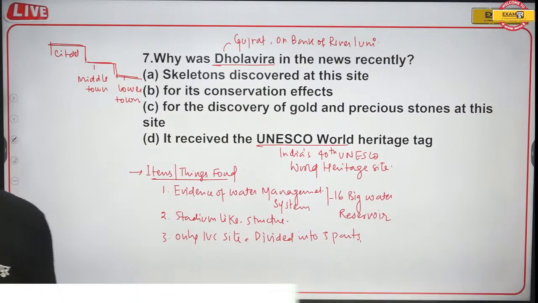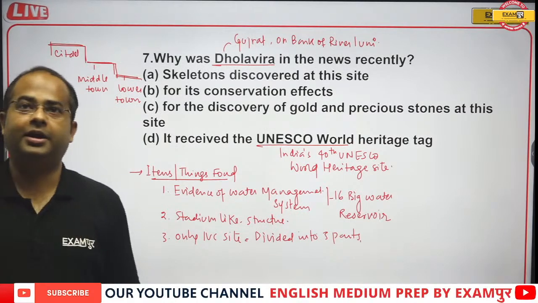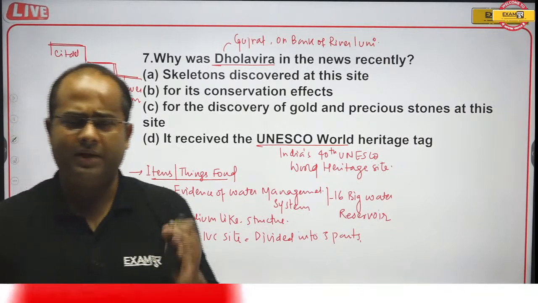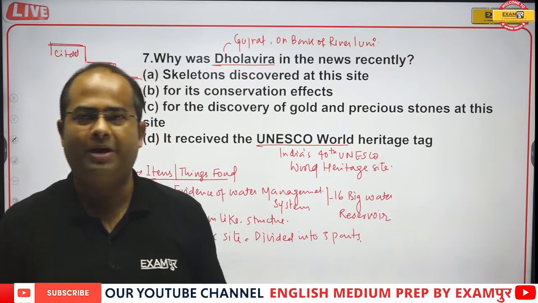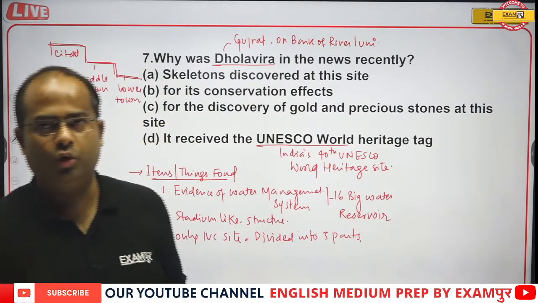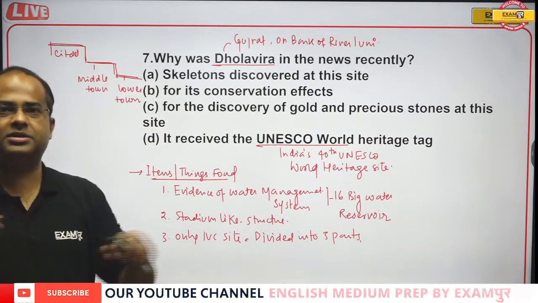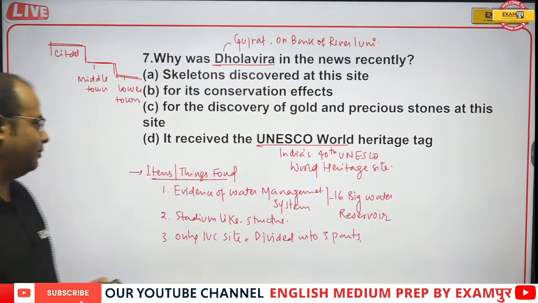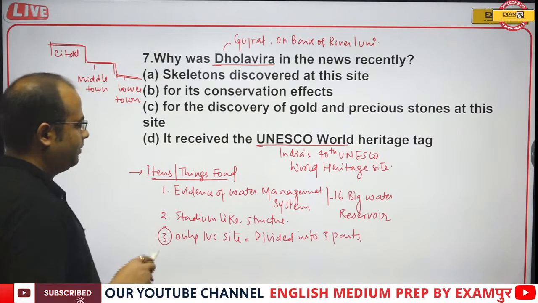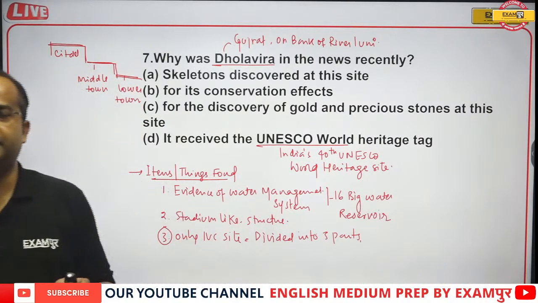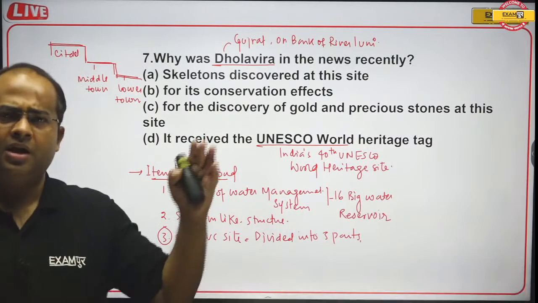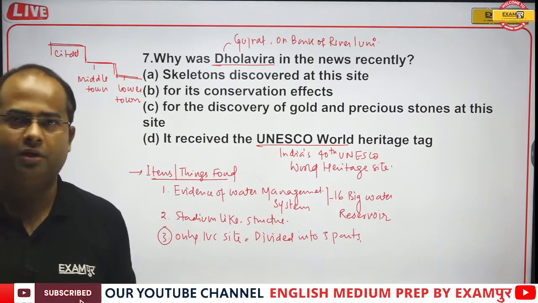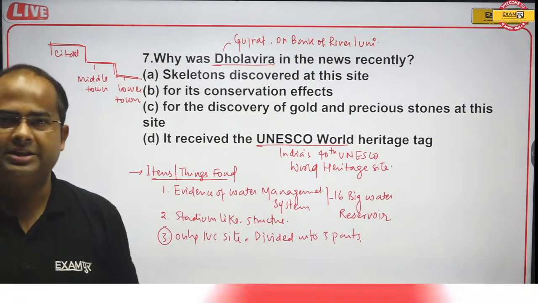This is the only site of Indus Valley Civilization that is divided into three parts. Normally the sites of Indus Valley that we have found are generally divided into two parts, and the city without a citadel is Chanhudaro. This is the only site divided into three parts: citadel, that is the upper part, middle town, and lower town. Please remember it, because the rest of the sites are generally two parts, and at Chanhudaro there is no evidence of a citadel system.